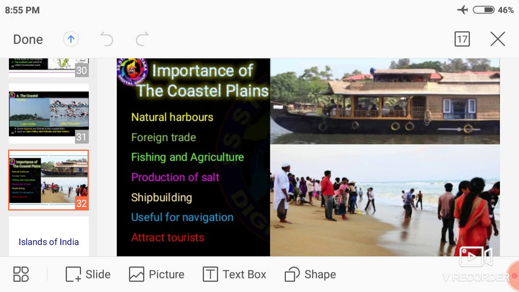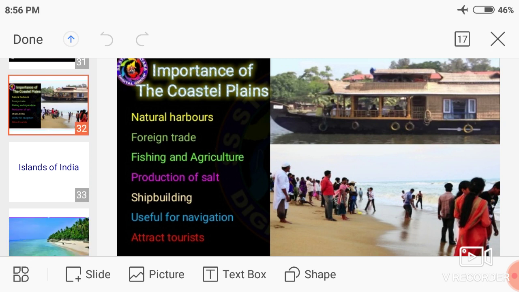Once again I repeat: natural harbors. The coastal plains of India provide some natural harbors which help in carrying on foreign trade. Then it is very helpful in fishing, agriculture, production of salt and shipbuilding, and for navigation facilities, and it is a most attractive tourist place. These are the importance of coastal plains.